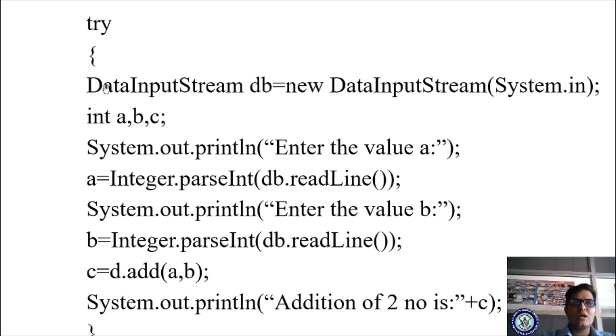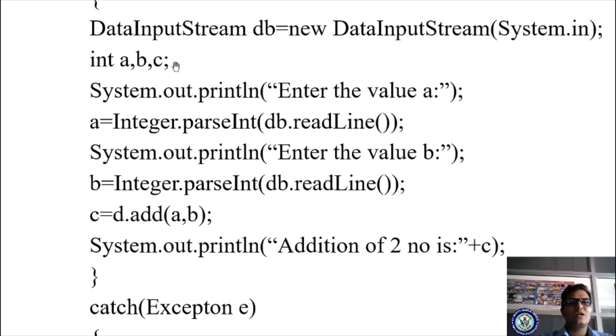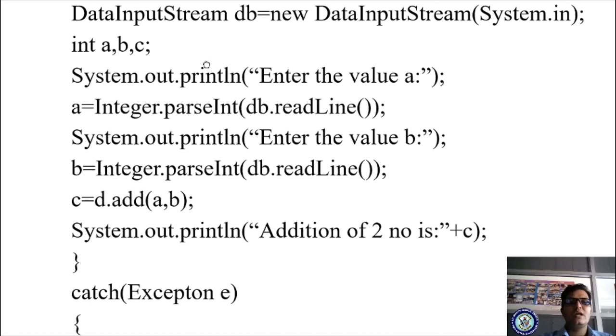First I am creating the input object. DataInputStream db means I am creating the input object. What is the name of the input object? db. So new DataInputStream of System.in, you are creating the input object of the input type. Now I am taking the variables int a, b, c. Next I am writing one output statement, enter the value of a. If you want to read the value from the keyboard, that is db.readLine.